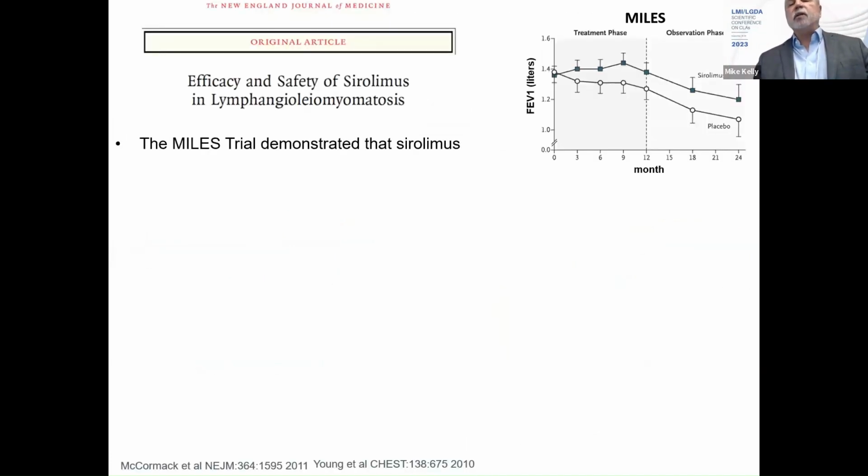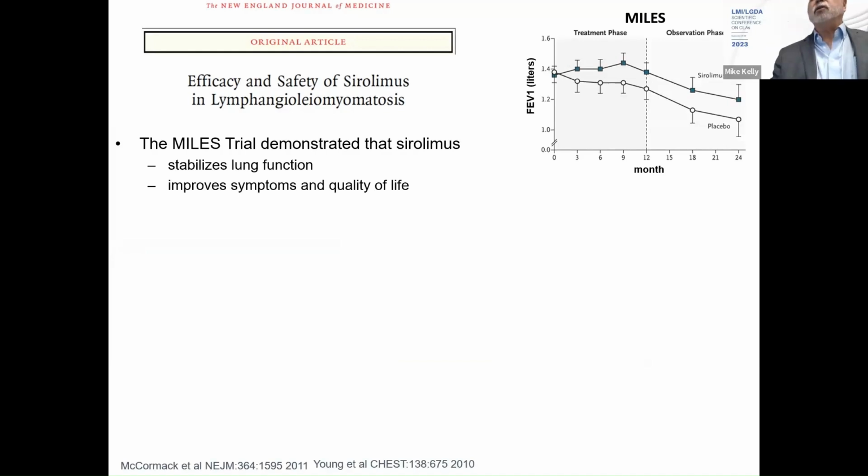So years ago, we did a trial, the MILES trial, which demonstrated that sirolimus stabilizes lung function in LAM. You can see in the panel at the right, patients who took the drug sirolimus had no change in their lung function over the course of a year. Those that took the placebo lost 10% of their lung function. And in the second year, when all the study articles were held, the sirolimus group declined at the same rate as the placebo group. So this drug is suppressive. It does interrupt lung function decline, but to benefit from it continuously, you have to take it continuously.